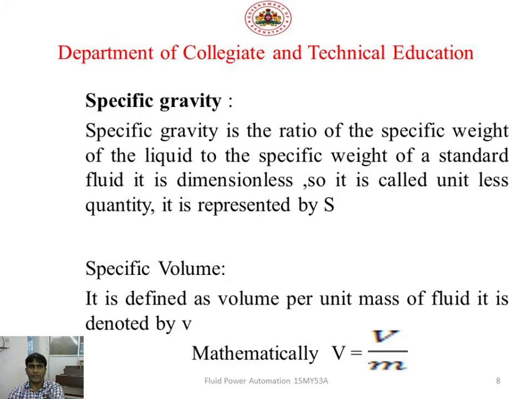Mathematically, we represent v equal to V divided by m. You can write capital or small m. So volume per unit mass is nothing but your specific volume. Hope you are getting this.